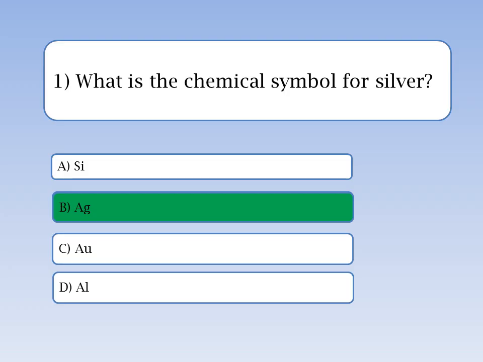The chemical symbol for silver is Ag, derived from its Latin name argentum, which means shining or white. Silver is a precious metal known for its high conductivity, reflectivity, and malleability. It has been used for centuries in jewelry, currency, and industrial applications.